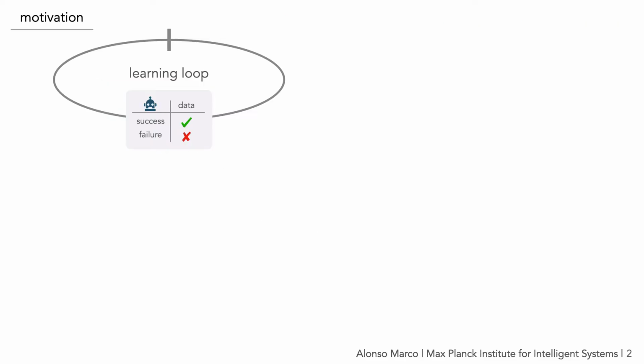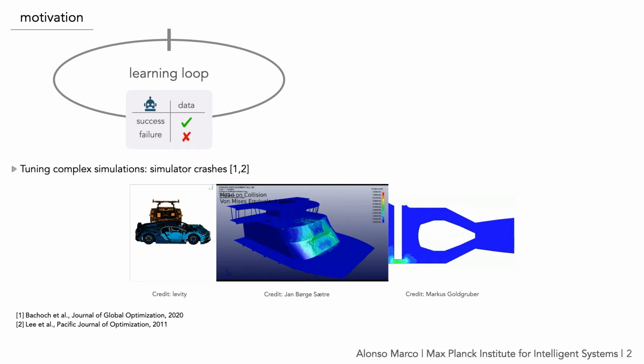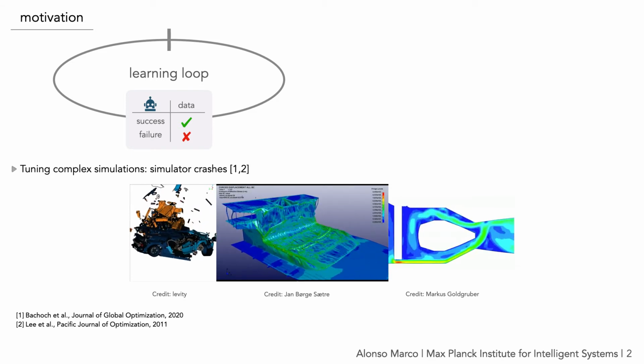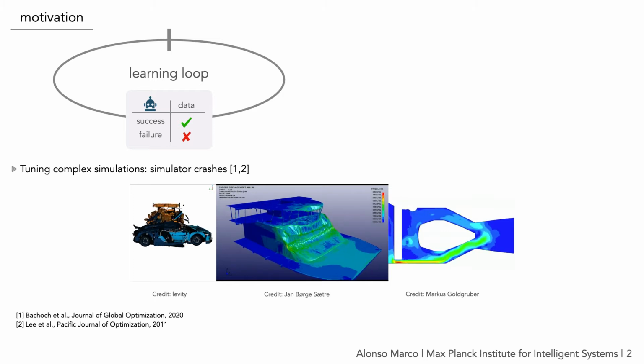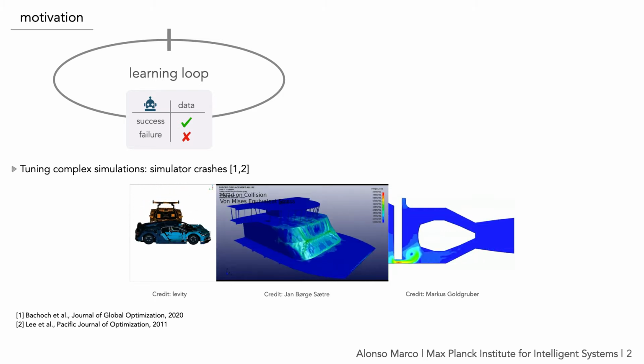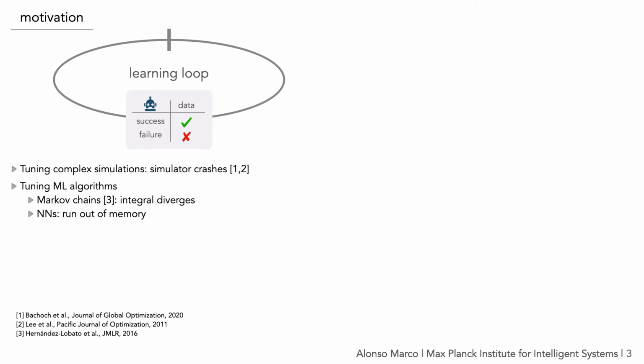So when running learning algorithms on complex systems, it is common to encounter the case in which failed experiments prevent us from measuring appropriate reward values. And this poses a problem when we want to design effective reward functions for learning. For example, when learning parameters of complex simulators of vehicle collisions, the simulator may not converge for some of the parameter configurations. And if it doesn't converge, we obtain no valid reward signal.